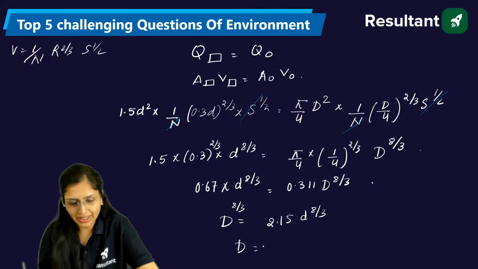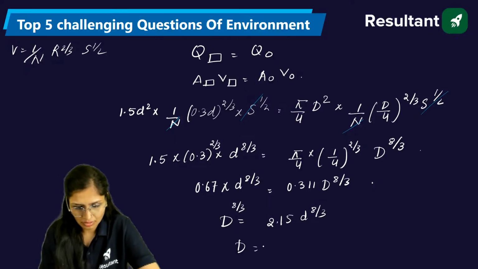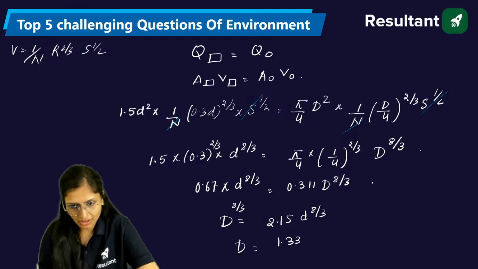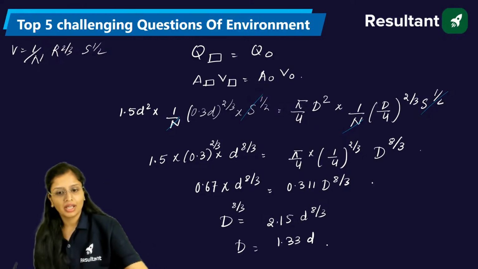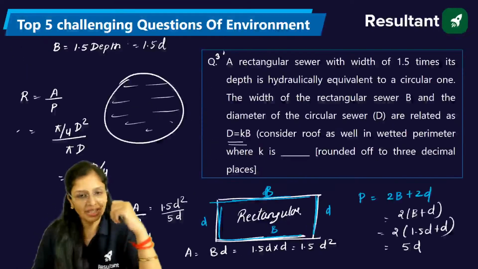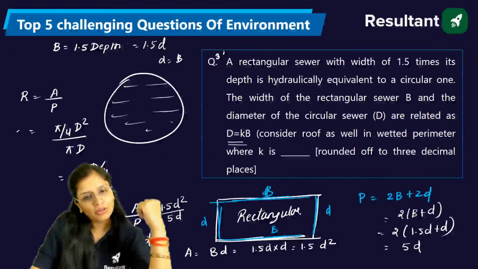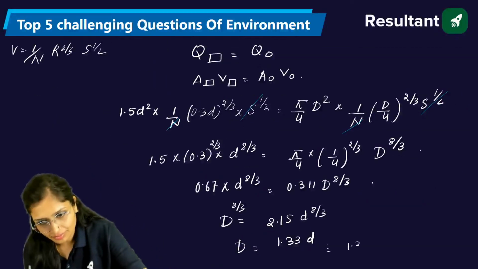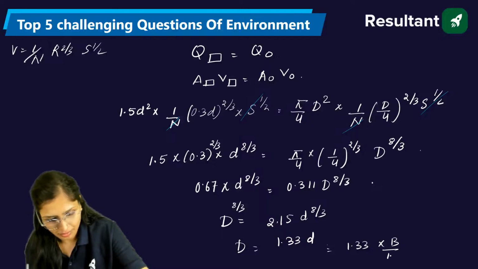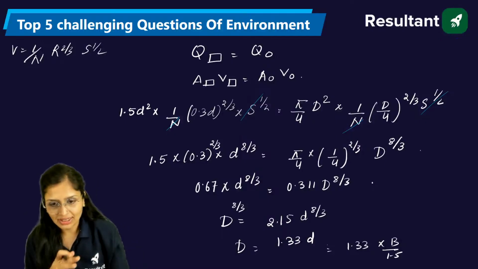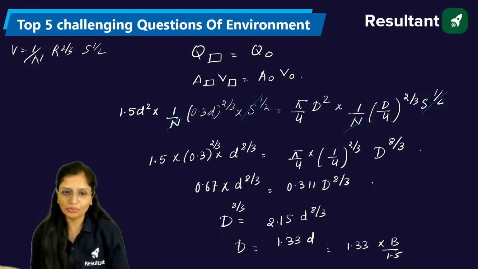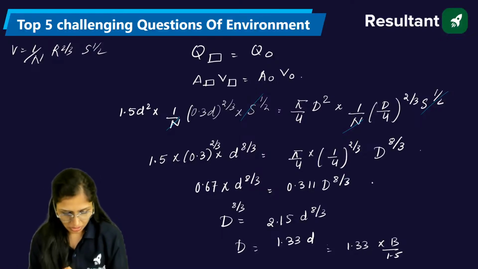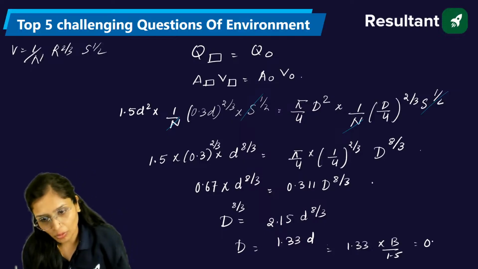So take 3 by 8 power on both sides. 1.33 D. This is the one. Now you know D is B upon 1.5. So instead of D, what can you write? It is coming 1.3333, so if you want, you can take 1.34 also, divided by 1.5. So you will be getting 0.88.